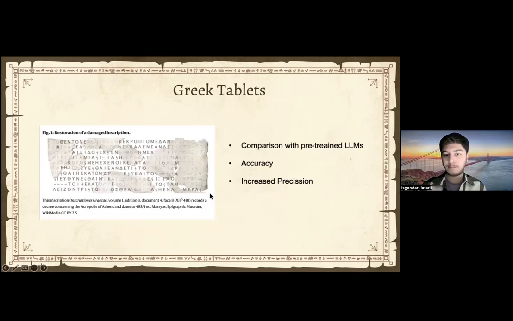So, for instance, in the example of Greek tablets, they used something called transfer learning, which used pre-trained models like ResNet or Inception V3 in specific scenarios, and it actually helped to boost the accuracy rate of the LLM. Other than that, its data augmentation impact was quite high. So the application of data augmentation techniques led to an expanded training data set, improving the model's ability to generalize basically and prevent overfitting.